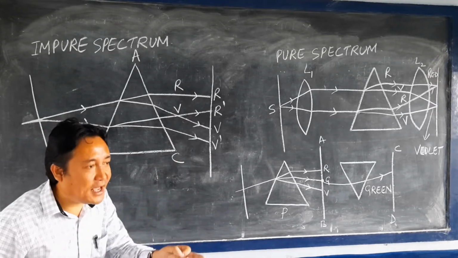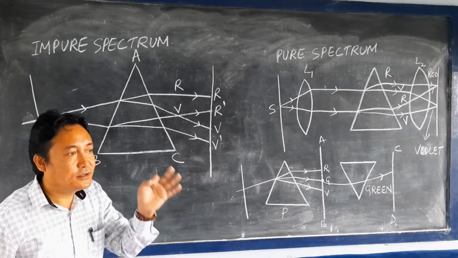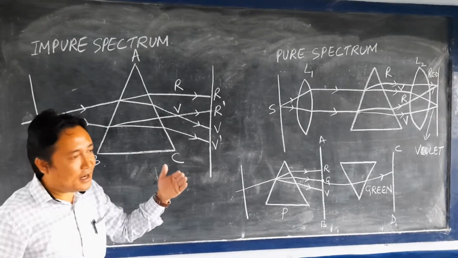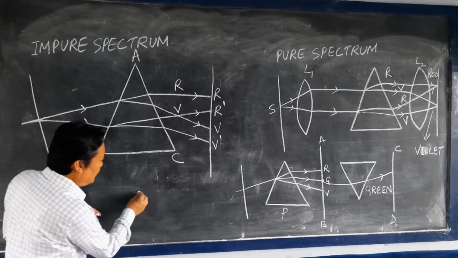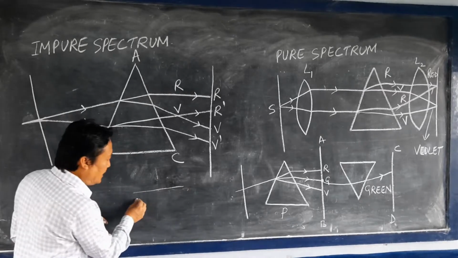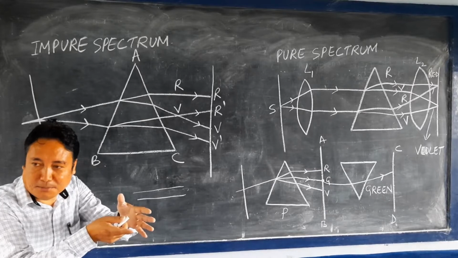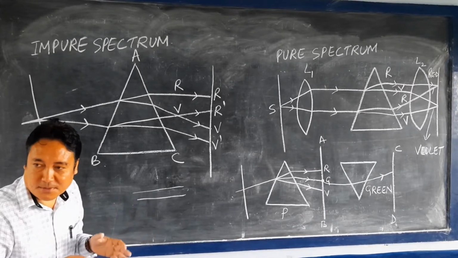That means they do not have well-defined sharp boundaries. For example, if violet travels in one direction and red light travels in another direction, each has a particular direction, but that doesn't happen in the impure spectrum.